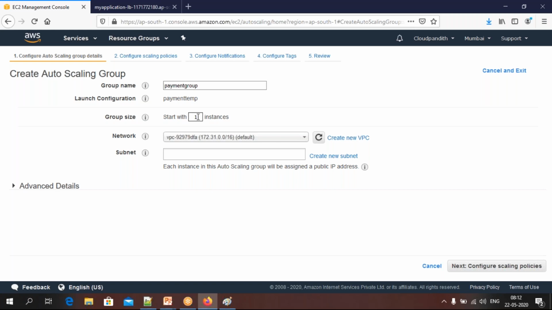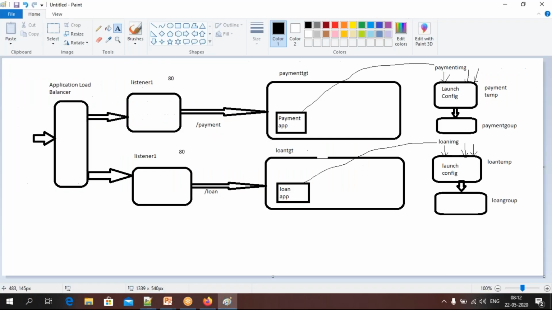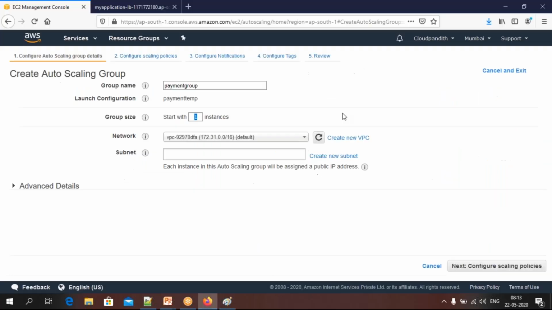How many instances do we want to maintain at all times? Currently, see whatever machine we have in this payment target group, this does not come under the payment group. This does not come under auto scaling. Remember, this is something extra. If you want to remove it, you can remove it at any time. But from auto scaling, at any point in time, how many servers do you want to maintain? A fixed number of servers. Let's say I always want to maintain 2.